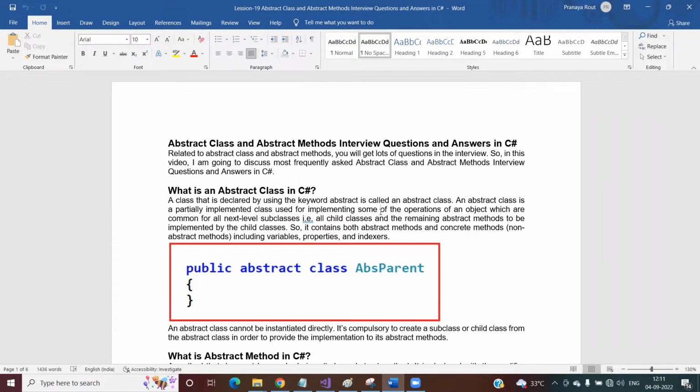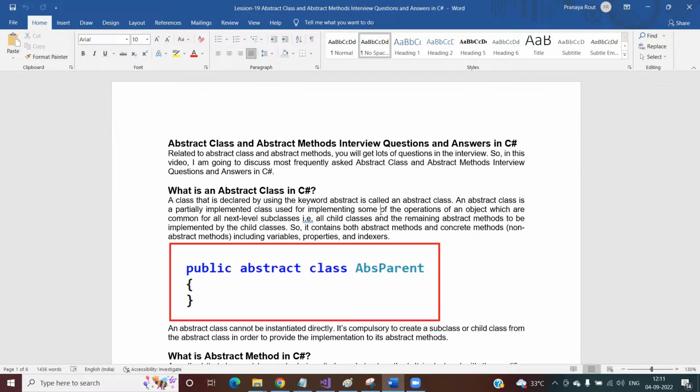Today we are going to discuss abstract class and abstract methods interview questions and answers. This is part 2 of abstract class and abstract method. In our part 1 we have discussed the concept of abstract class and abstract method. We have discussed what an abstract class is, what an abstract method is, how to create an abstract class and abstract method, and how to consume the abstract method. I mean how to create a child class and how to implement the abstract method of the parent class. All these things we have discussed in our last video.